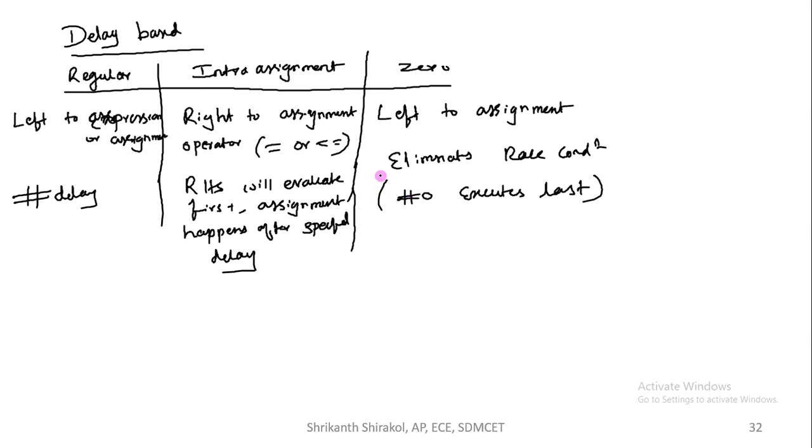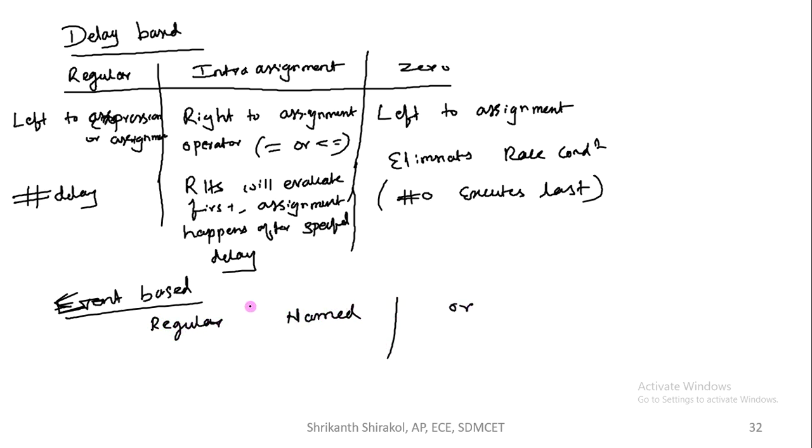Next, we had the other delay controls, that is event control, event based. In event based, we have again regular, and then named, and again we had or. OR is used for multiple variables sensitiveness.